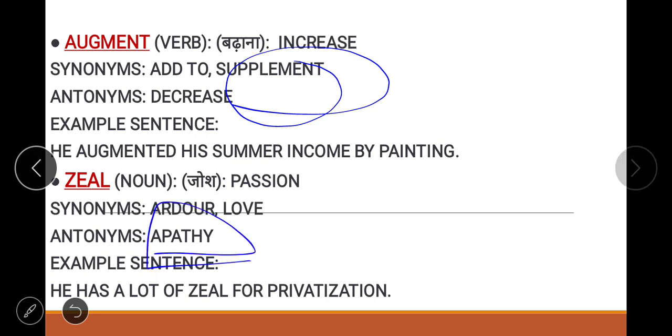Now moving toward the example: he has a lot of zeal for privatization. It means he is not interested in other fields of life and other fields of business, but he has a lot of excitement, zeal, not apathy, adoration for privatization. It means he adored the private field.